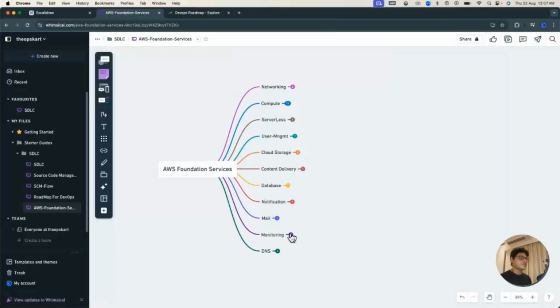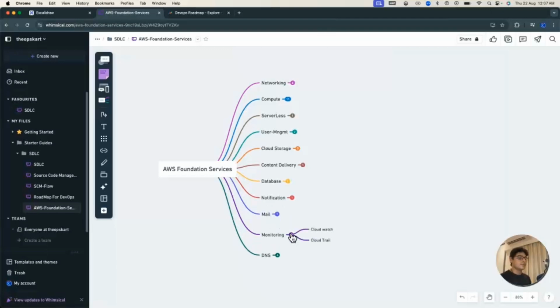The next service which we are going to talk about is monitoring. Under monitoring, there are two different services offered by AWS. One is CloudWatch and the next one is CloudTrail. CloudWatch will give you information about the logs of your services. Like if you have an EC2 instance running, you can check the logs of the service on your CloudWatch dashboard. Similarly, using CloudTrail, you can monitor your AWS account, like who is doing what in your account.